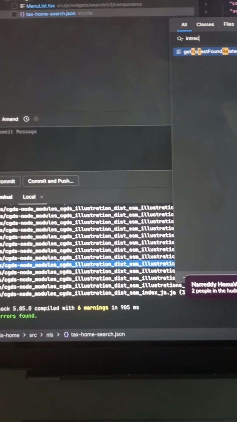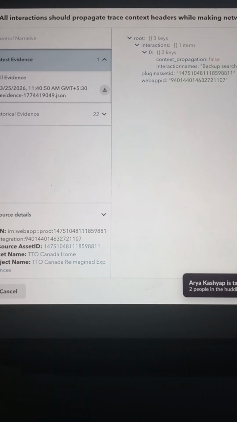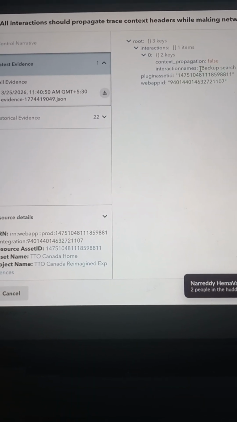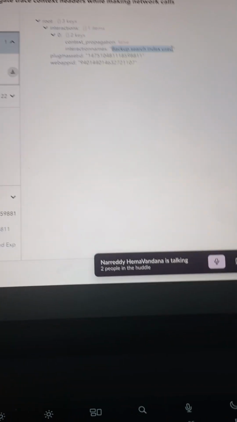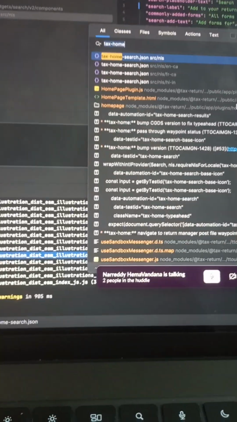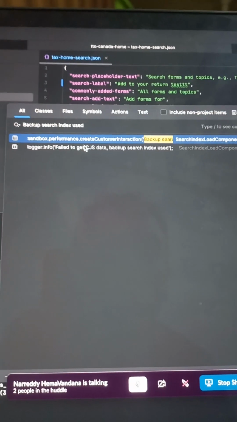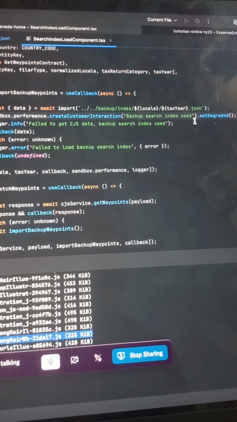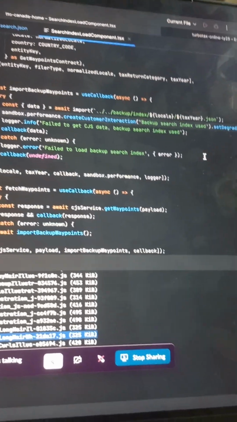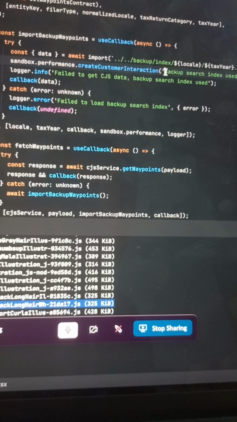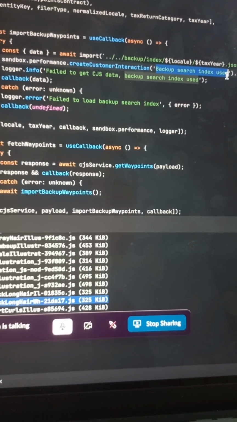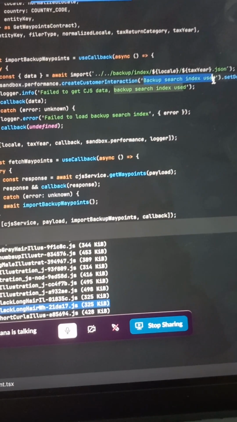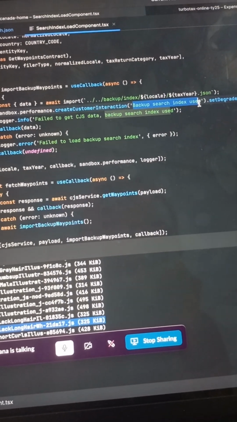No, go back to the ticket. Yeah. Copy the name, this backup search index used. Yeah, copy this one. Now search with this name. Yeah, click on that one. Two things get opened. The first one. Yeah, first one. Okay. Here you can see you have used backup search index. See, it's creating the interactions for you, but the interactions were not passed.